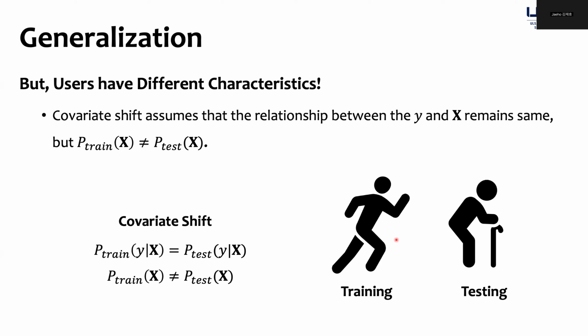Within the domain shift, we focus on the covariate shift problem where the relation between X and Y remains the same between the training and test, while the distribution of the X itself has shifted.